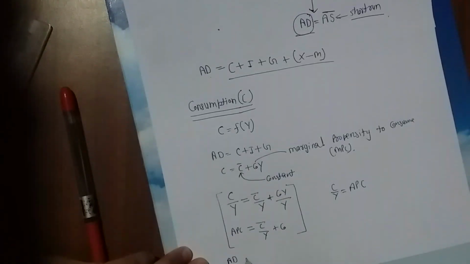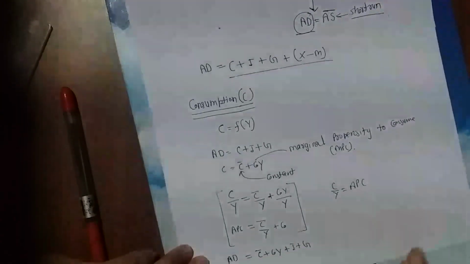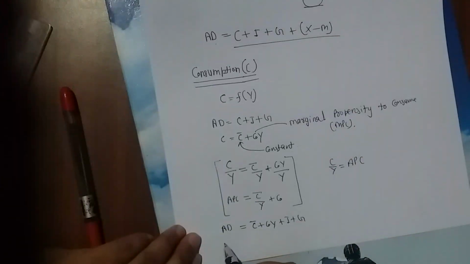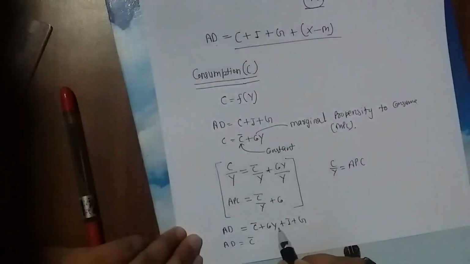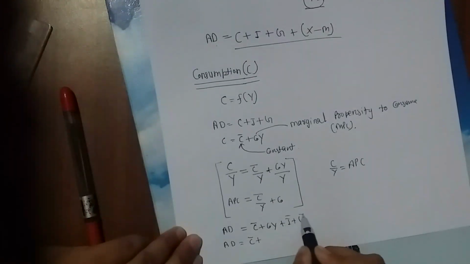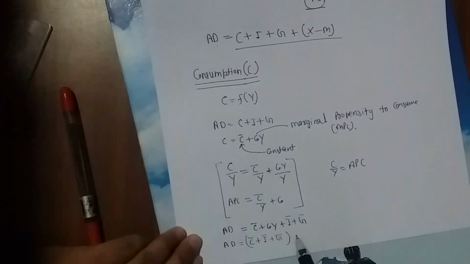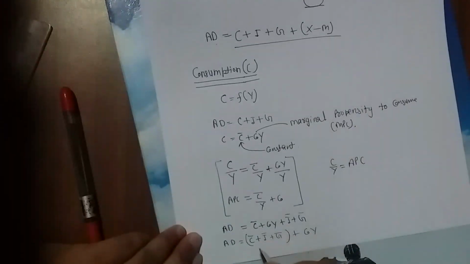Now we take the value of C naught plus C naught Y plus I plus G, and then AD is equal to C naught plus, this all are constant, G plus C naught Y. Okay,